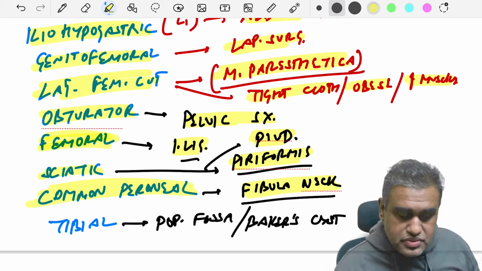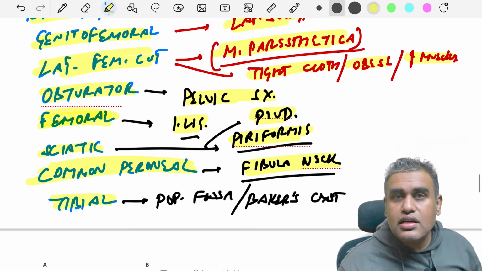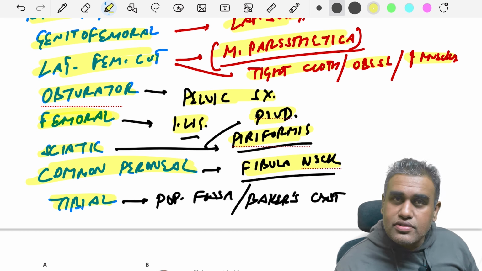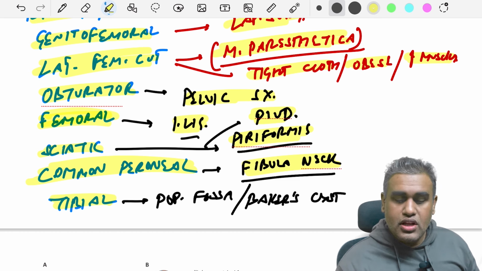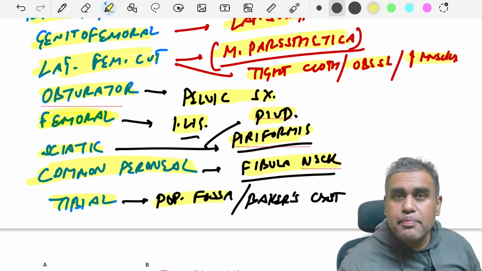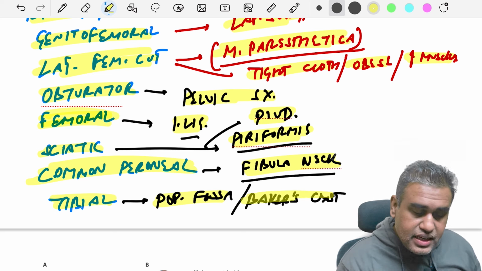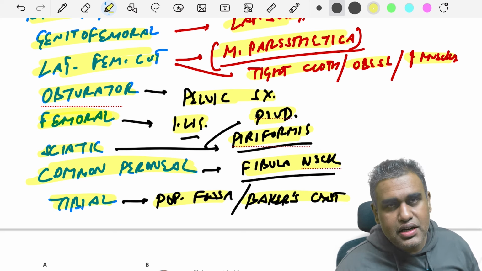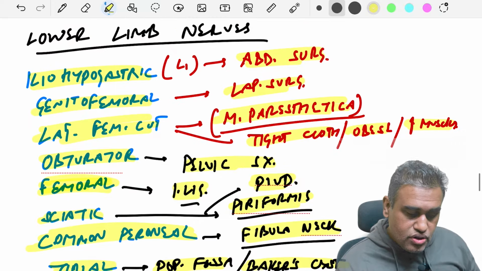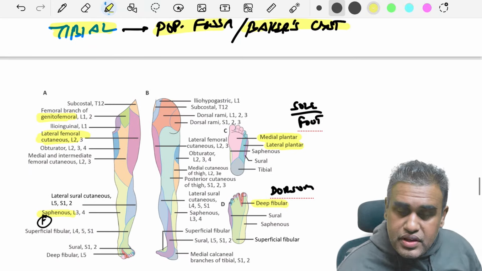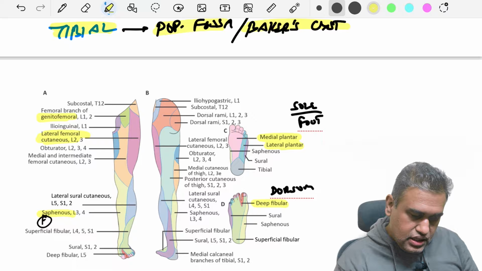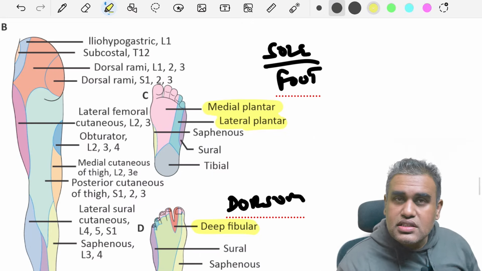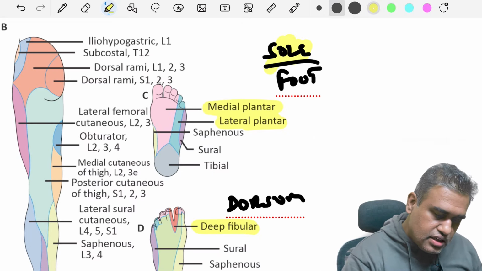can be damaged. Next, we have the tibial nerve, which supplies the posterior leg as well as the sole of foot. As this nerve passes through the popliteal fossa, a common condition like a Baker's cyst can compress this tibial nerve. So, remember these few nerves in the lower limb, and let us see some of the images over here. Here is a whole dermatome, and particularly these two images showing us the sole of foot and the dorsum of the foot.